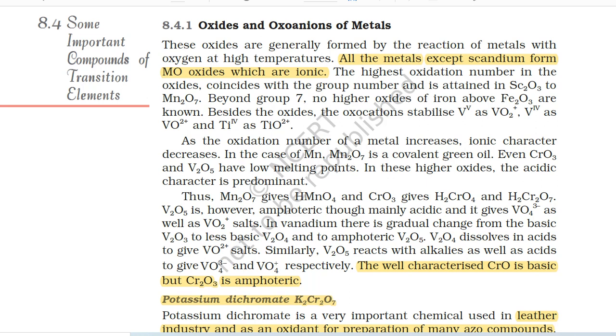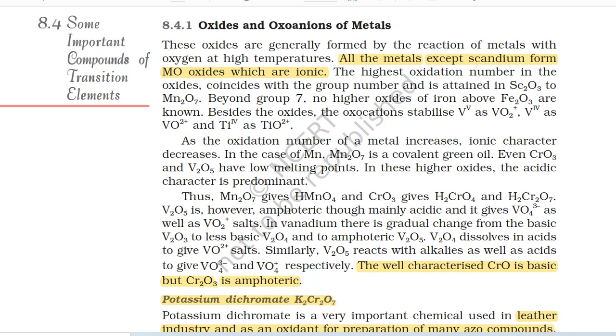8.4 Some important compounds of transition elements. 8.4.1 Oxides and oxoanions of metals. These oxides are generally formed by the reaction of metals with oxygen at high temperatures. All the metals except scandium form MO oxides which are ionic. The highest oxidation number in the oxides coincides with the group number and is attained in Sc2O3 to Mn2O7.